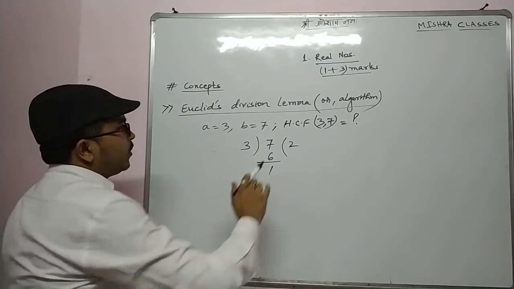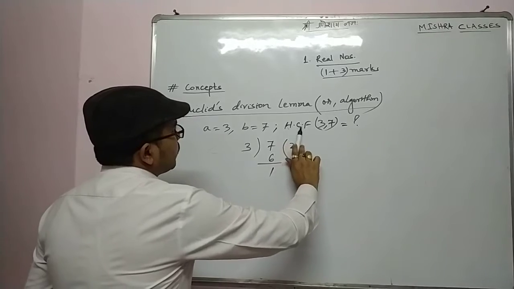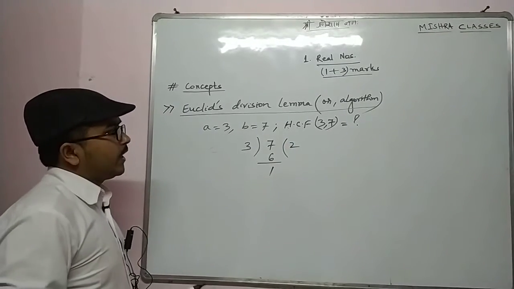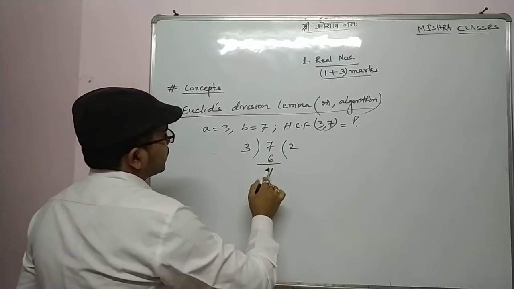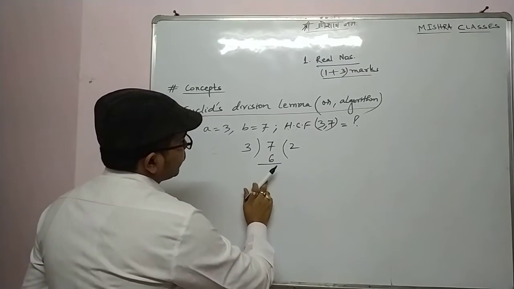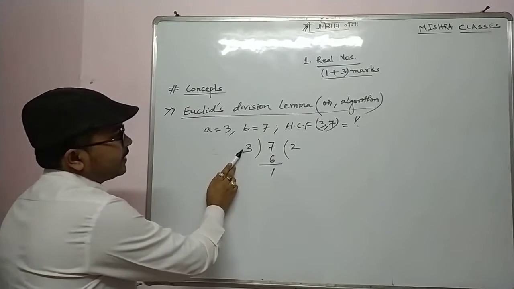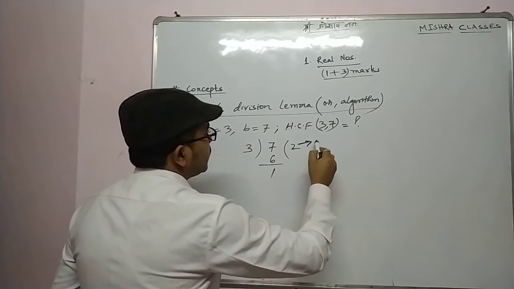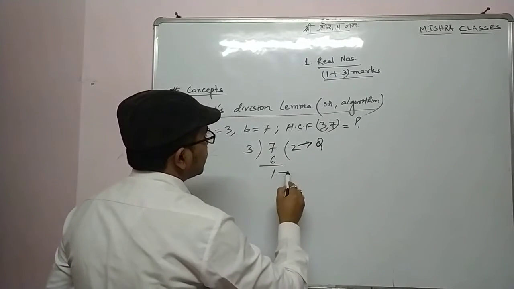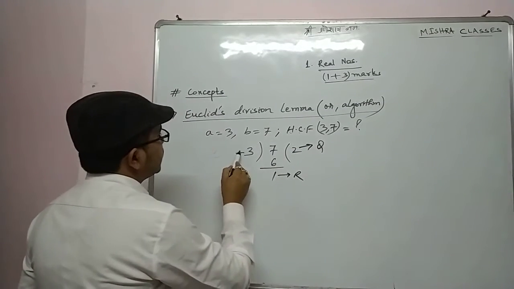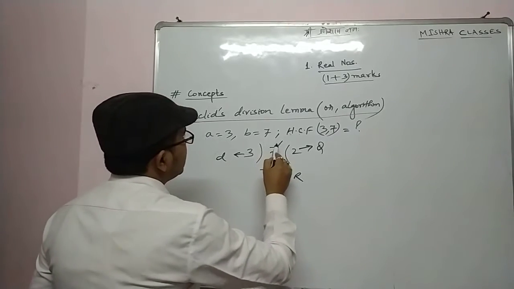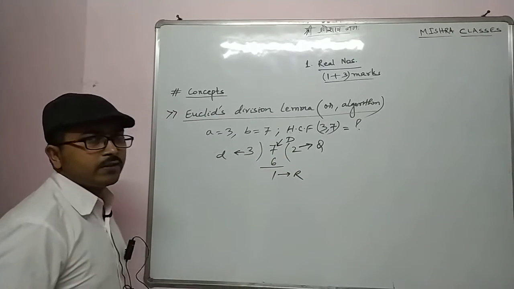HCF means highest common factor. Now 3 twos are 6, remainder is 1. This remainder is less than the divisor. All of you know this is the quotient, this one is the remainder, this one is the divisor, and this one is the dividend. Is it clear?